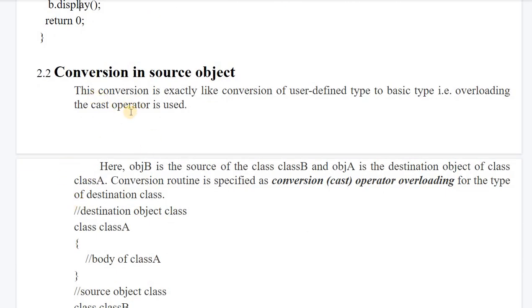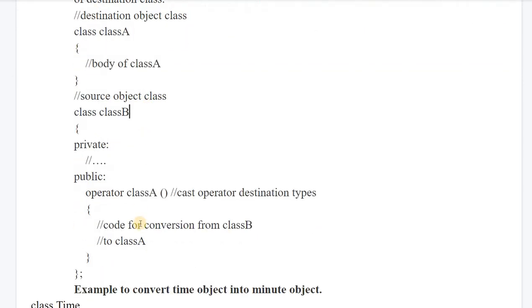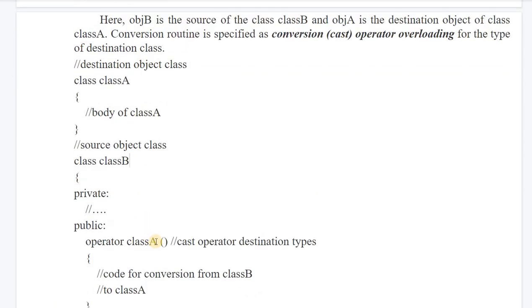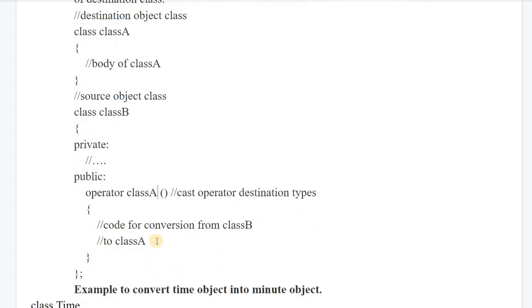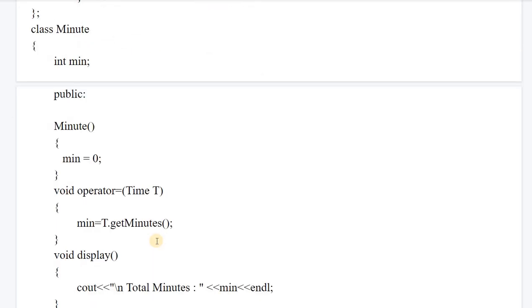Okay, so conversion in the source object says that this conversion is exactly equivalent to the user defined type to basic data type conversion, as we saw in overloading the casting operator. In this particular type, object B is the source of class B and object A is the destination of class A. So it is reverse, basically. The conversion routine is specified as a conversion cast overloading for the type of the destination class. This is the source class and this is the destination class. You have to write the cast operator in the destination class. Inside the class you will be writing this function.